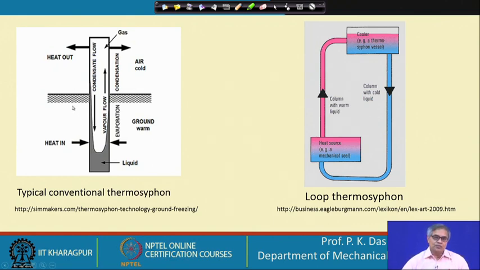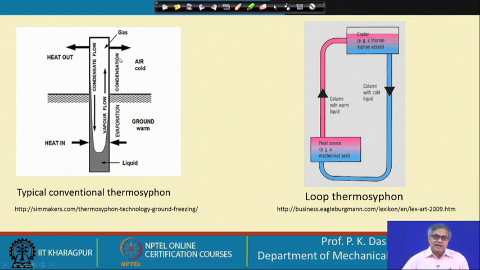When we go to the loop kind of thermosiphon, one path is occupied by the high temperature fluid and the other path is occupied by the low temperature fluid. So, this is basically a circulation loop. Here also there is a circulation loop, but it is not geometrically given a loop like structure.